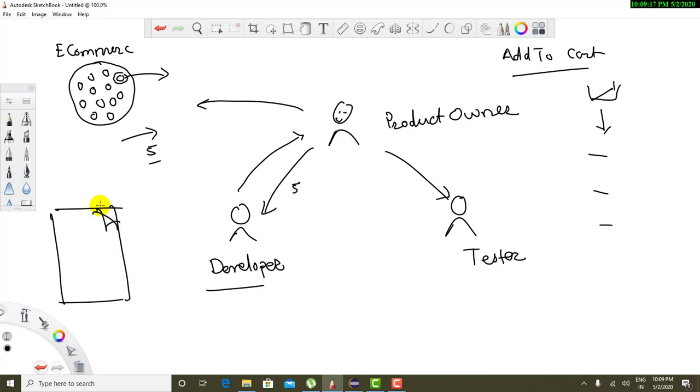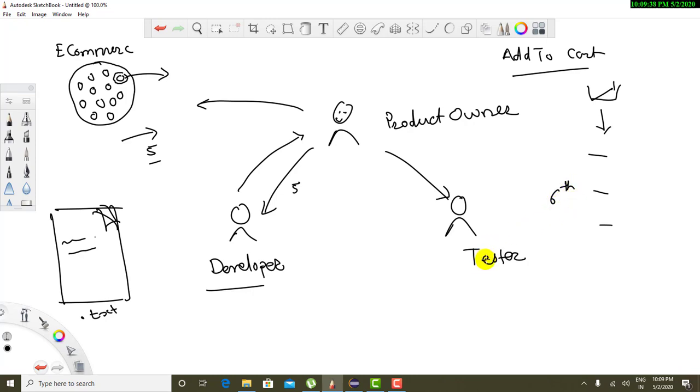Whatever behavior is explained by the product owner is noted in this file, let's say a .txt file. After noting, the tester has a question and asks what happens if the user adds a sixth product to the cart.